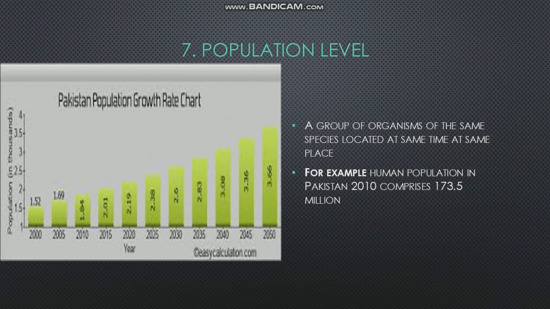Number seventh is population level. A group of organisms of the same species located at the same time at the same place. This is the definition of population level.